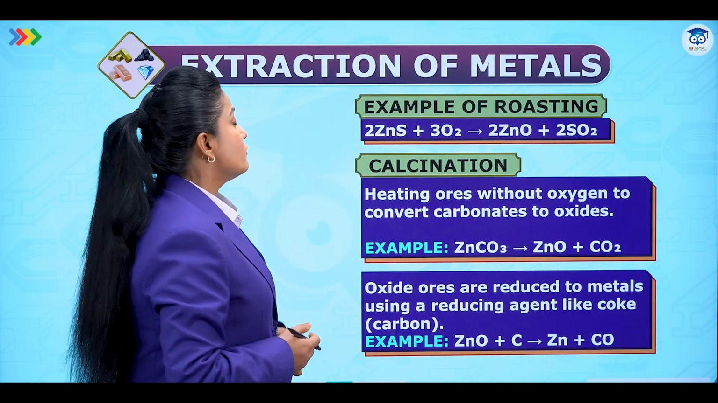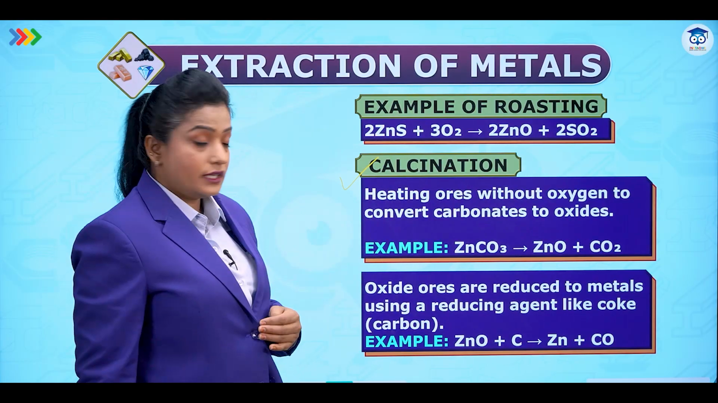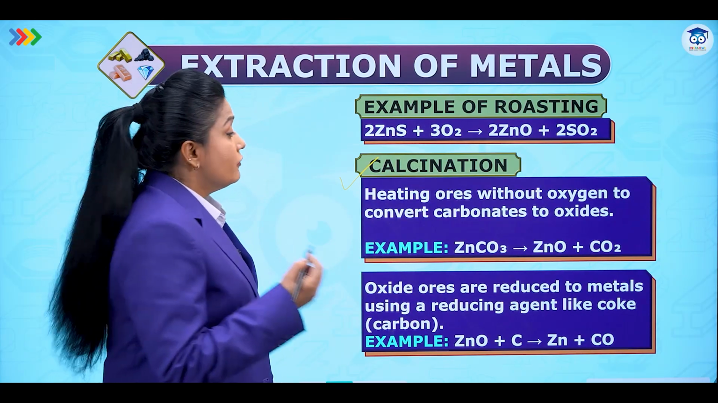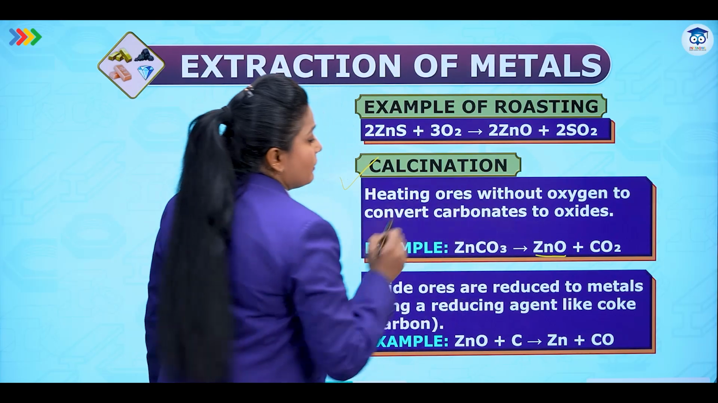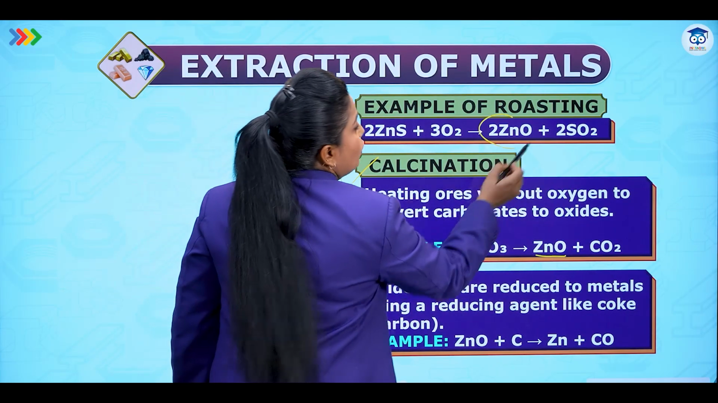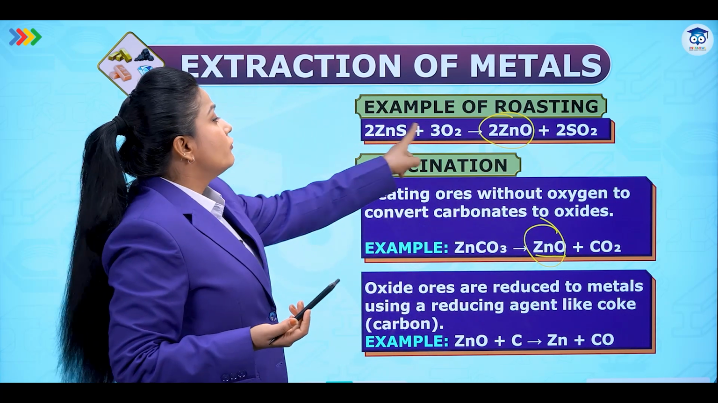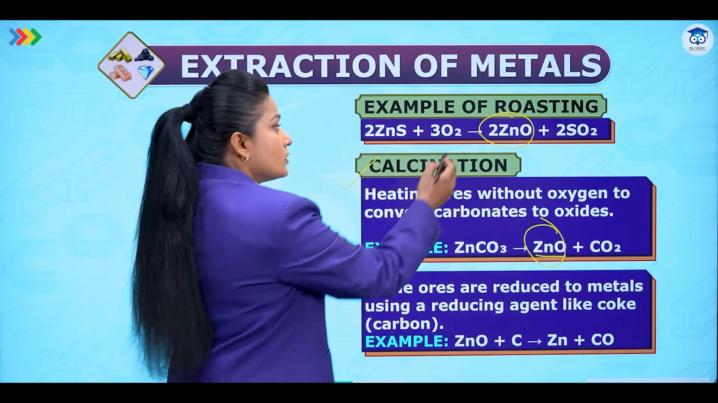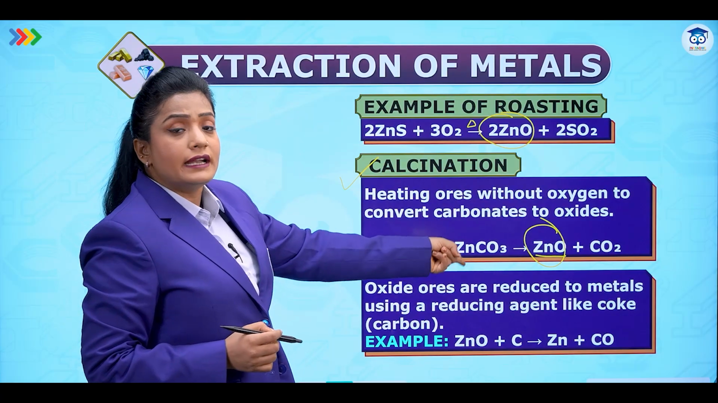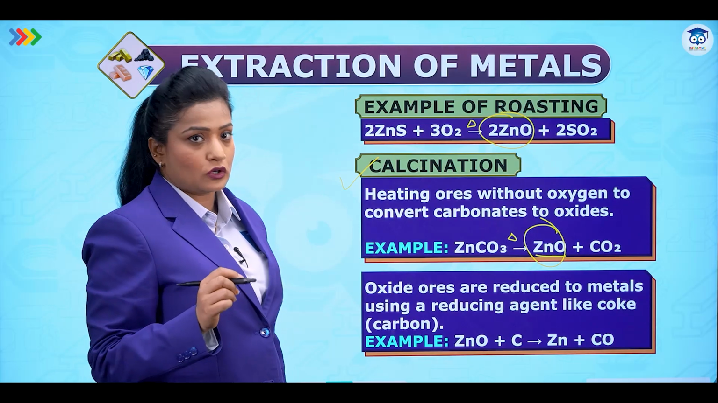In case of calcination, we can see the other example. The ore taken is zinc carbonate, ZnCO3. So when it is heated in absence of air, which is calcination, we get zinc oxide plus carbon dioxide gas. In both cases, we get the same metallic oxide, zinc oxide. The only difference is that for sulfide ore we heat in presence of oxygen, while for calcination, which is for carbonate ore, we heat in absence of oxygen.